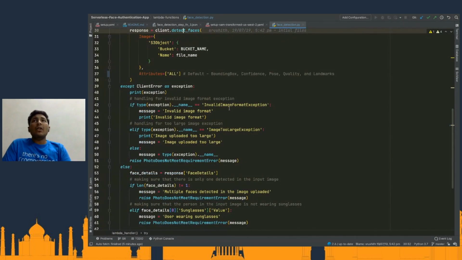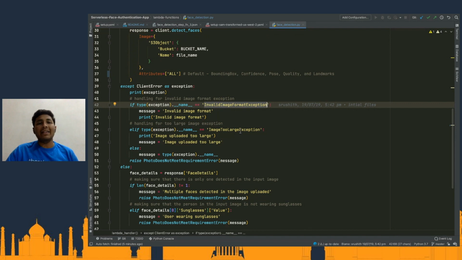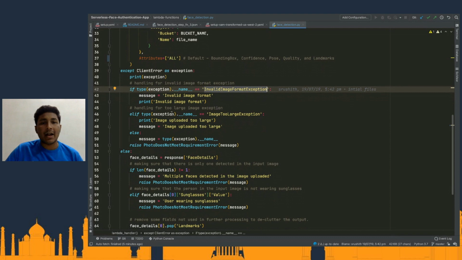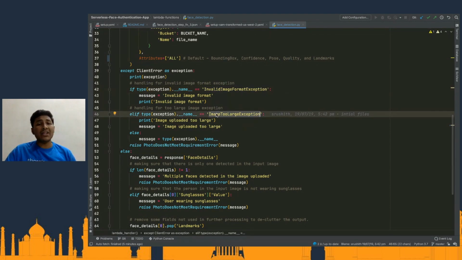Now, I just want to make sure that the user is uploading an image, right? I don't want him to upload a PDF because there's no point of doing an image analysis on top of a PDF or a GIF or anything, right? So I'm handling that invalid image exception, and the next one is image too large exception.